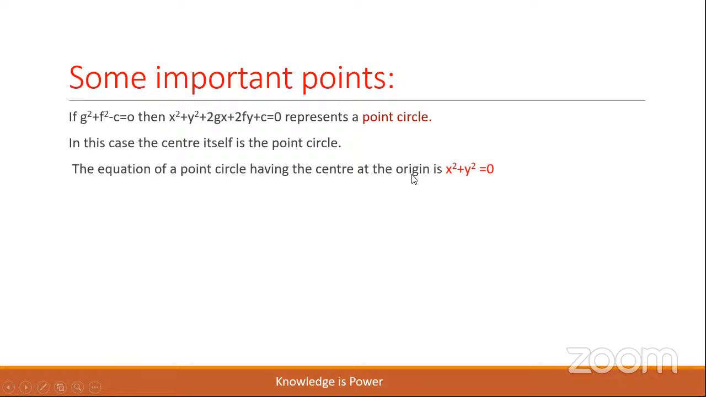If the center of the circle is (0, 0) and the radius r is equal to 0, then its equation is x square plus y square is equal to 0 square, which will be x square plus y square equal to 0.